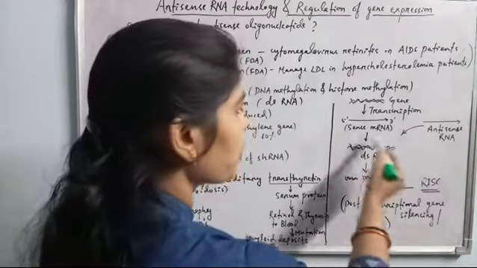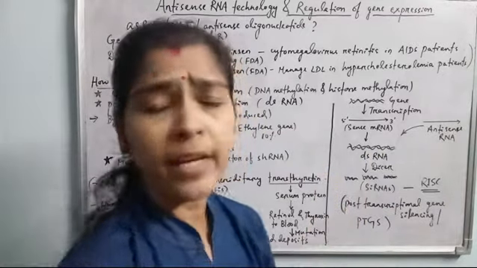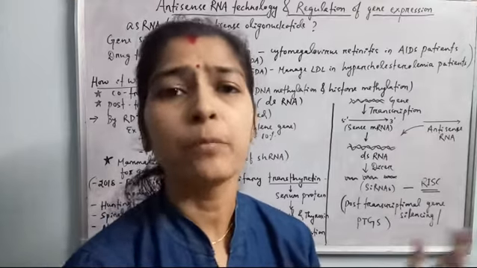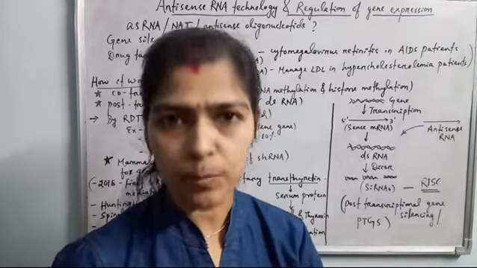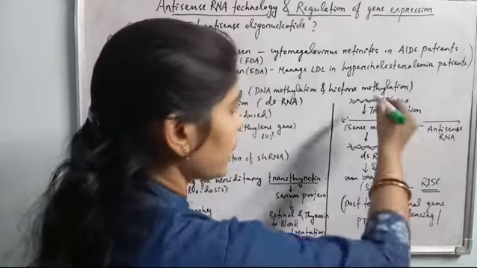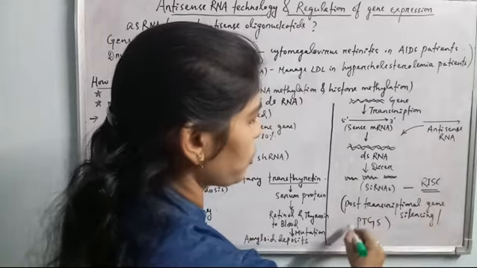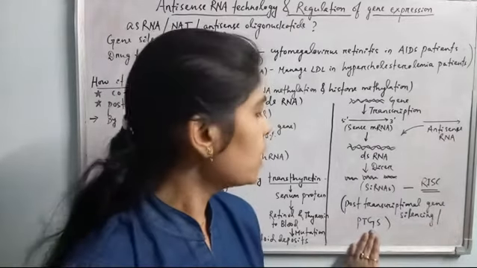If the double-stranded RNA is cleaved, it cannot be recognized and cannot be read by the ribosome either, so the translation process is blocked and automatically the gene is silenced. So this is the technique of antisense RNA in the post-transcriptional gene silencing process. It is also known as PTGS, post-transcriptional gene silencing.